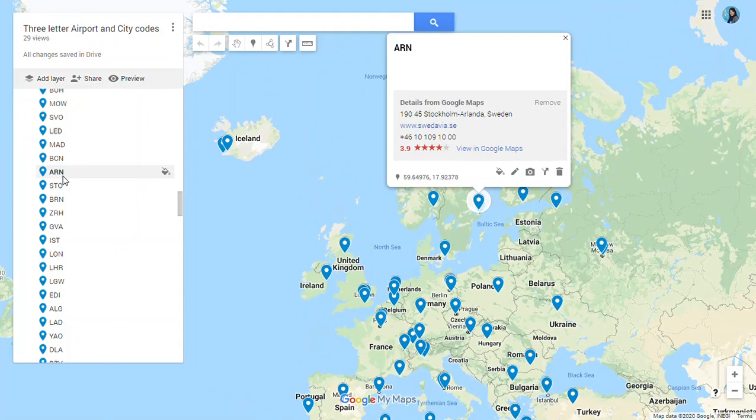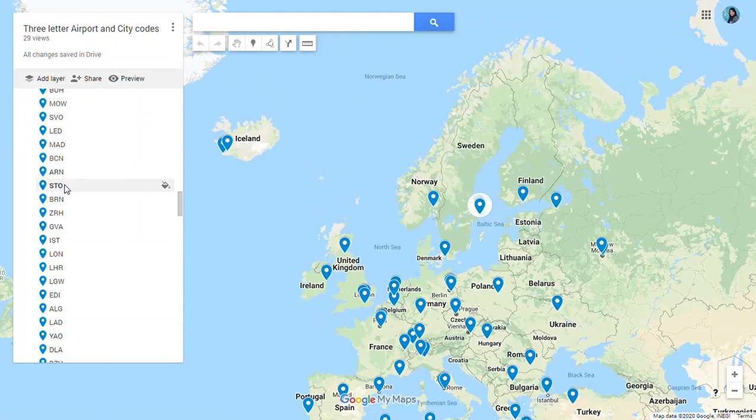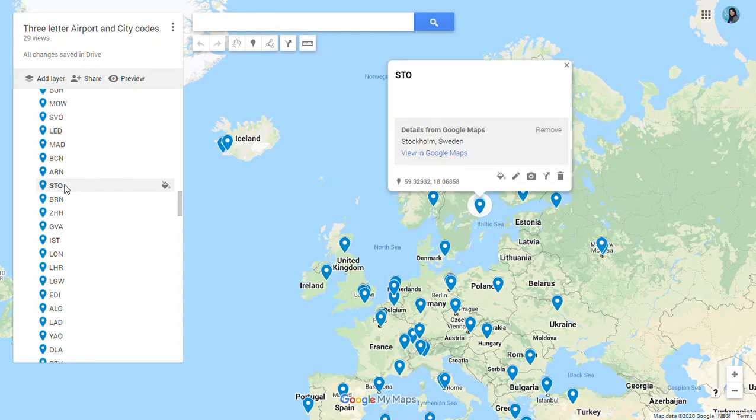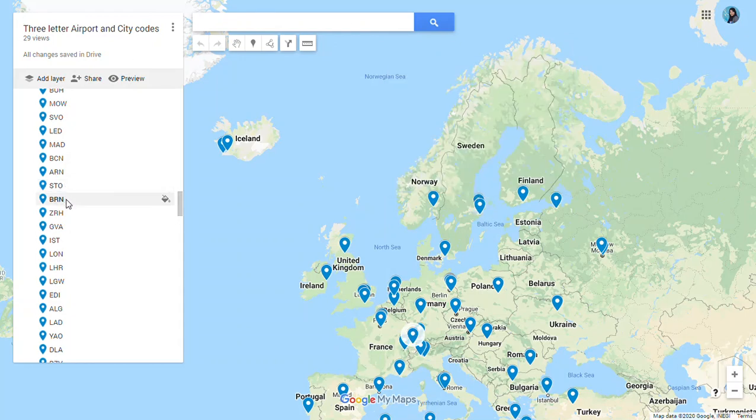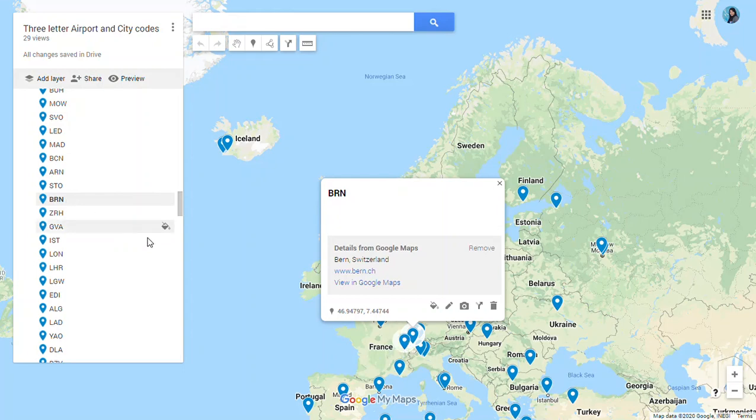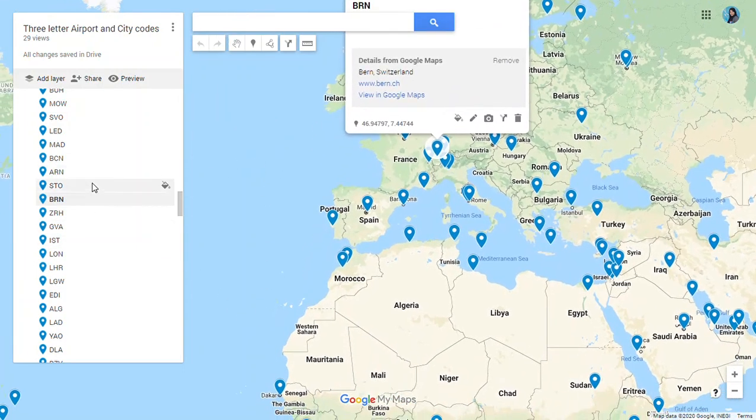Here we have in Stockholm this airport, ARN in Arlanda, Stockholm. Stockholm code is STO for Stockholm. Then we are going to Switzerland. In Switzerland, you'll find Bern, BRN for Bern in Switzerland.